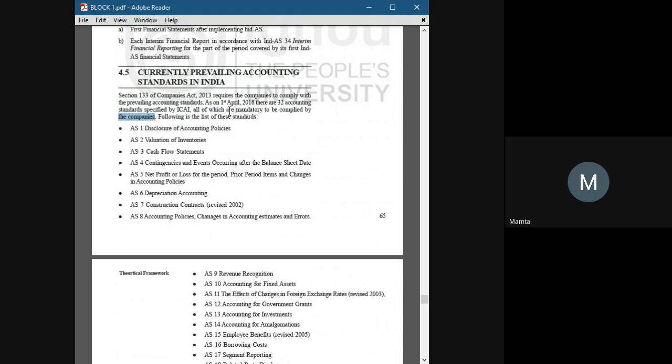Please focus on the point: mandatory. Every company has to follow these rules. It's not a voluntary decision. At first it was in 2015, but later our government decided to make it mandatory.